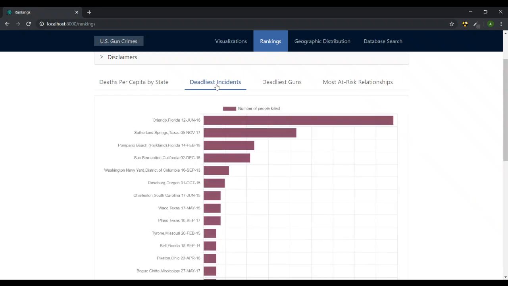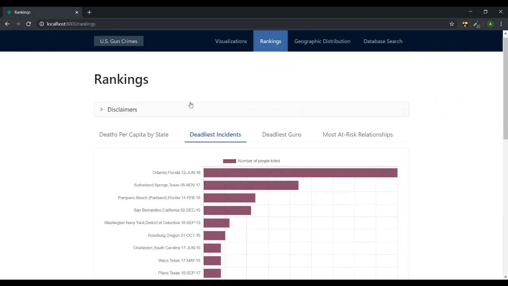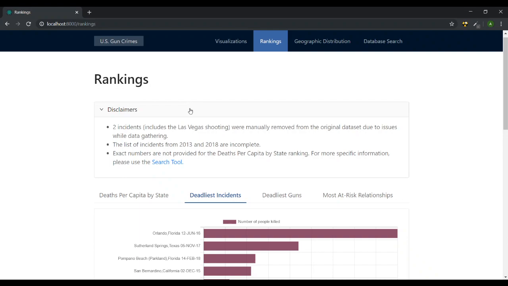Next up is a ranking of the deadliest incidents. Up top we have the Orlando nightclub shooting. Down here is the San Bernardino one, and then the Charleston church shooting. The first one should really be the Las Vegas shooting, but it was excluded from the dataset by the people who scraped the data in the repo where we got this dataset from. So that's just another anomaly.